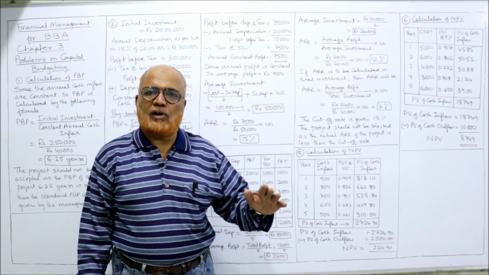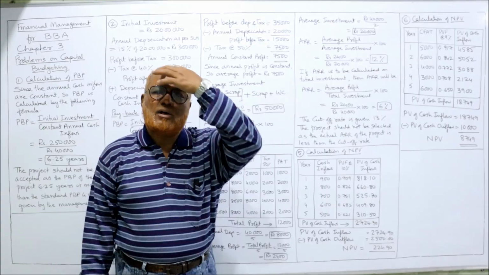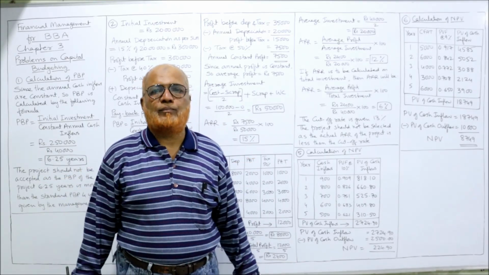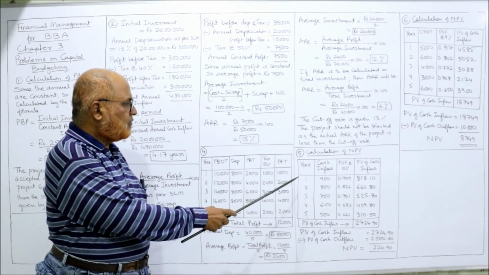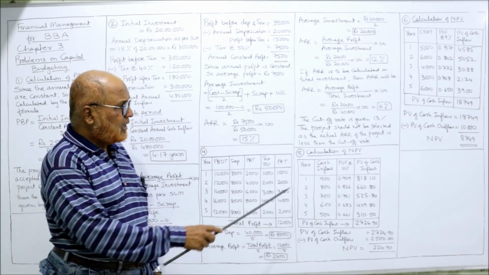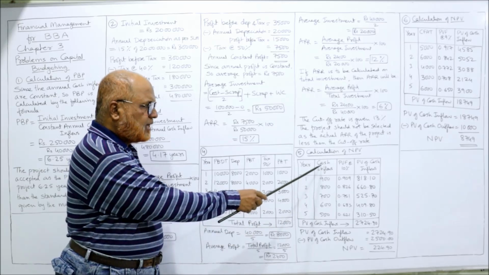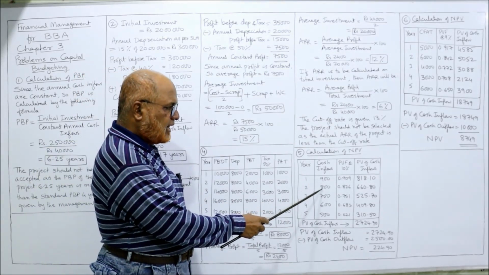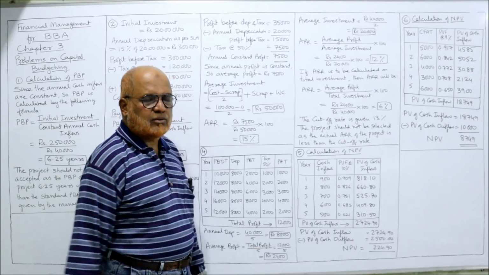Time value of money I have already explained in the previous videos. So we have to convert the future values into present value. How to convert? You have to make this table: Year 1, 2, 3, 4, 5. Cash inflows are given in the problem: first year 900, second year 800, 700, 600, 500.